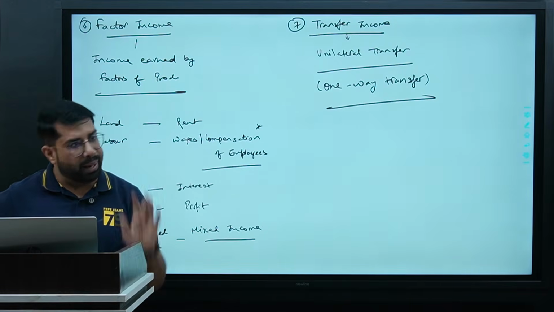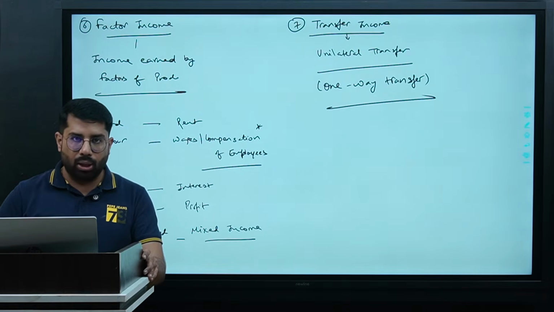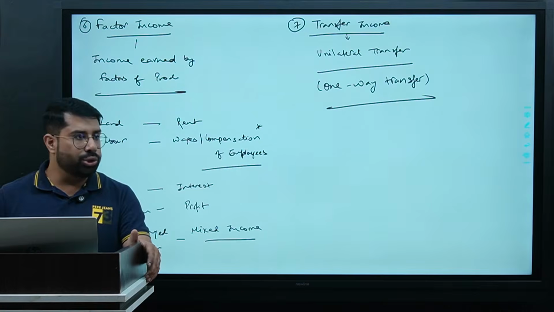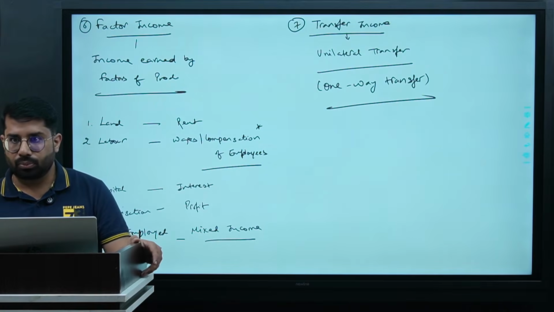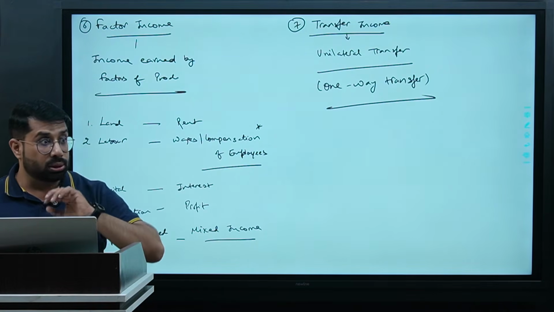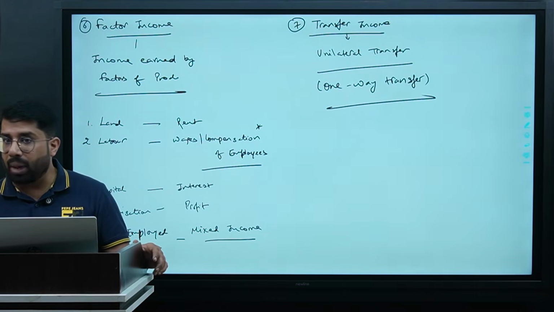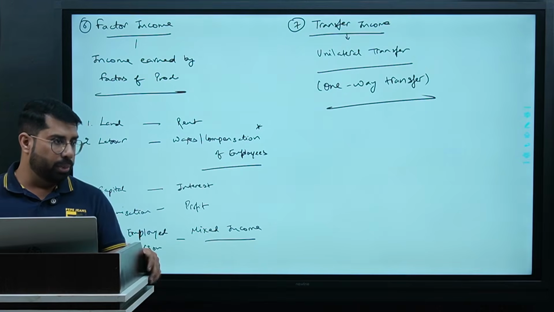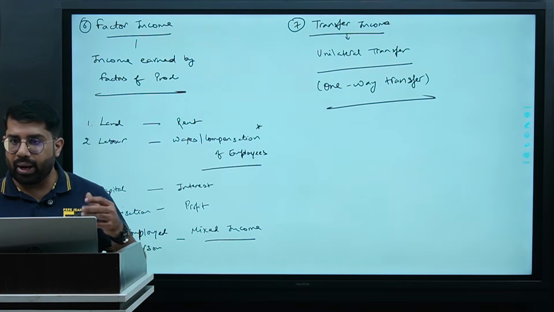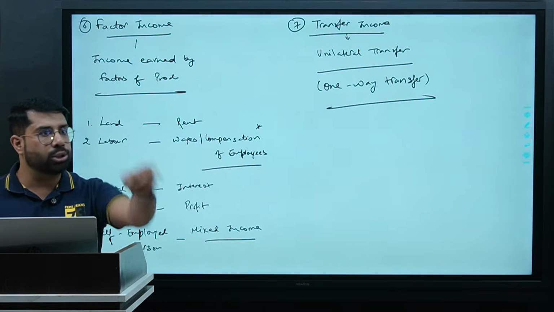I'll give you one practical example. If you remember, very recently in Sri Lanka, there was a crisis. It was an economic crisis, a very severe economic crisis. What happened at that time? India, being a good neighbor, paid a certain amount and some grains to Sri Lanka.